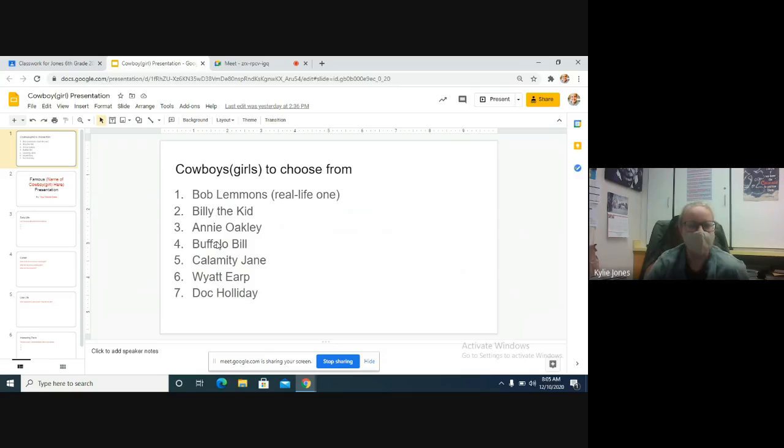You need to choose from one of the following. They're cowboys and cowgirls from the Wild West, around the 1800s. These are real life people. You can choose Bob Lemons, who was the cowboy in the story. You can choose the real life Bob Lemons to do a little bit of research on him. You can choose a cowboy named Billy the Kid. Annie Oakley was a sharpshooter.